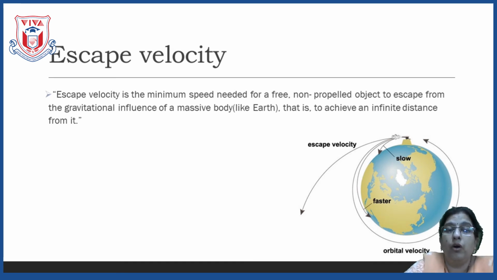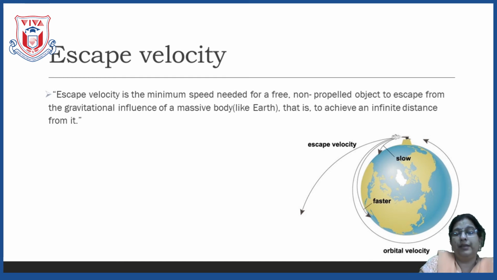Now, here we all know how the rockets are launched, how the satellites are launched in the space. We must have seen the videos also. If you have seen, when the rocket or the satellite launches, initially it goes up in the sky, zoom. The initial velocity is such a high velocity that with it the object will go out of the gravitational field.